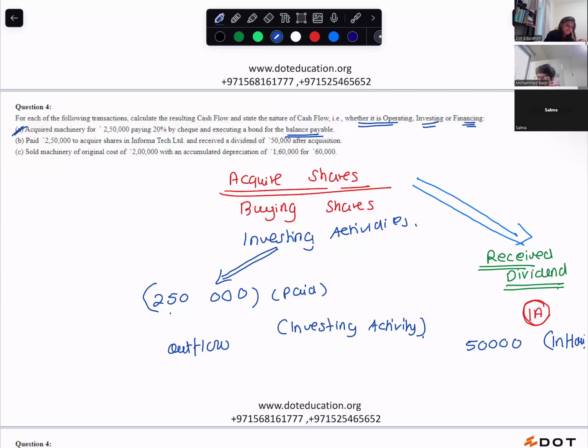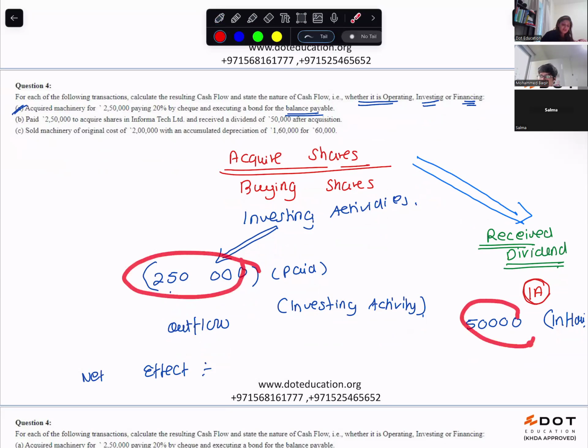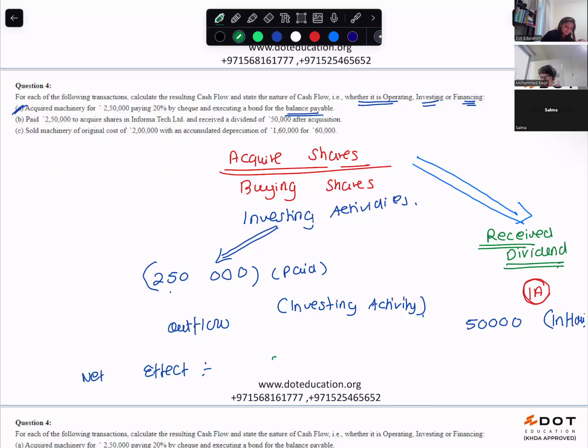So your net effect is how much? There was a 2,50,000 outflow and 50,000 inflow, so your net effect is 2 lakh, investing activity. Got it.